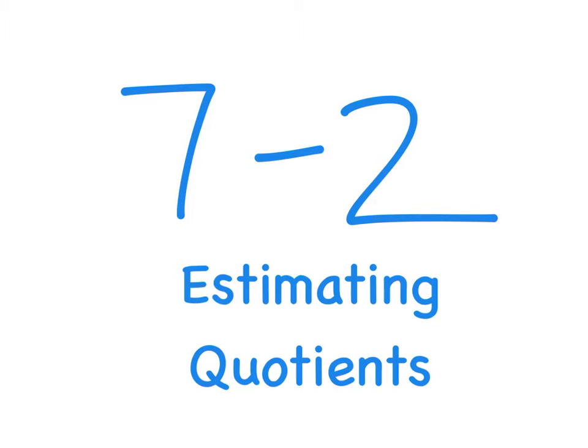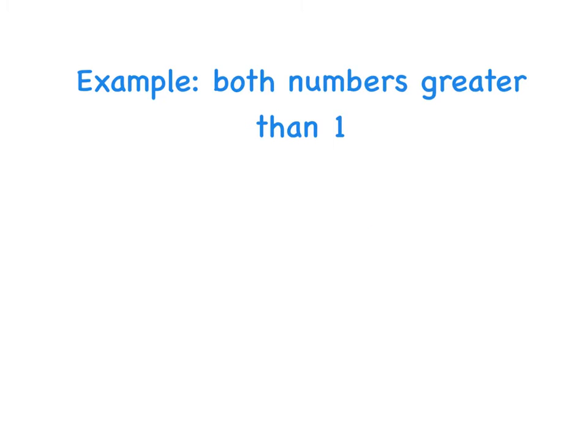In this video, I'll be talking about 7-2, which is about estimating quotients when you are dividing with decimals. Sometimes you're going to get an example and have to estimate where both of your numbers are greater than 1, and these usually tend to be a little bit easier of problems. So this would be something like 12.76 divided by 3.6, and in these cases all you need to do is choose whole numbers that are close to both of these numbers but that are a bit easier for you.